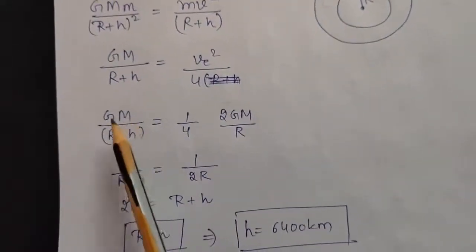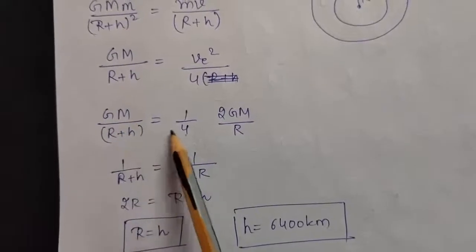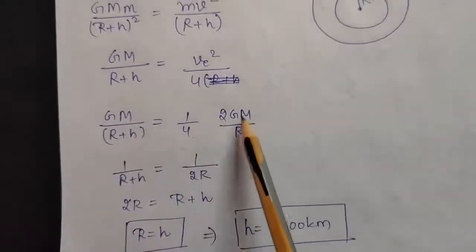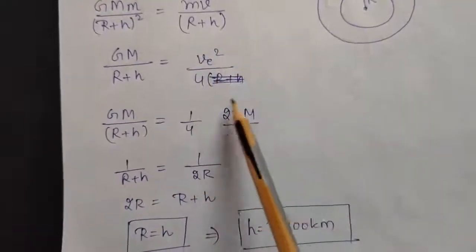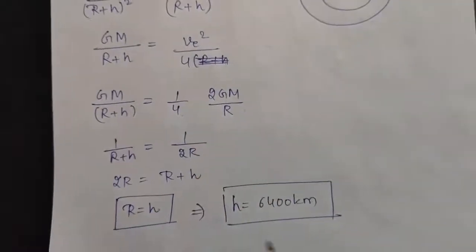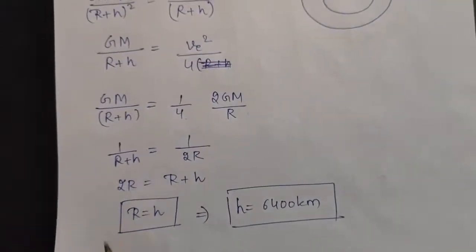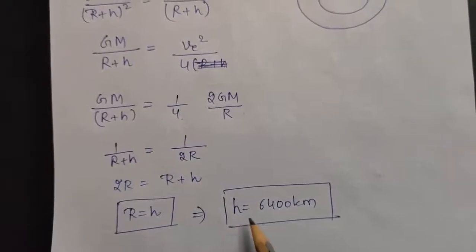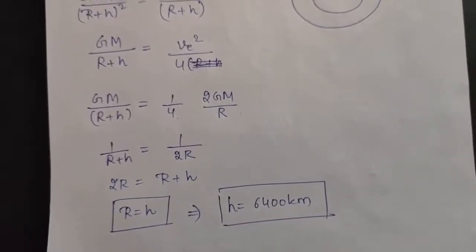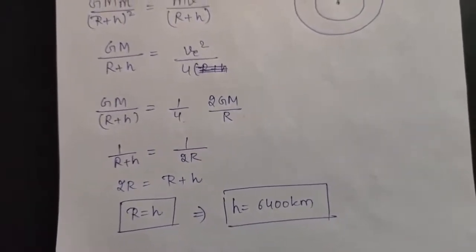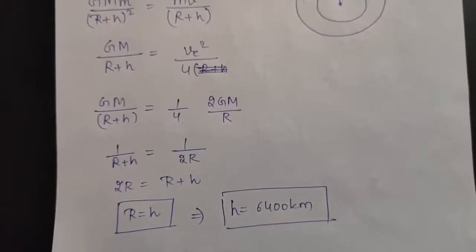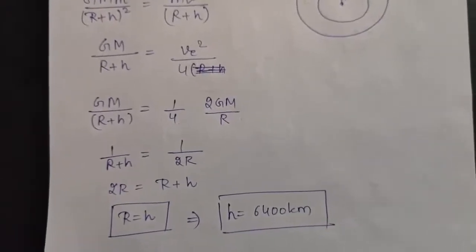So again you will get GM upon (R plus h) is equal to 1 by 4 into 2GM by R, where ve square is this much. Solve it, you will get the value of h equal to R, and the radius of earth is 6400 kilometers. So that means the satellite is at a height of 6400 kilometers above the surface of earth.